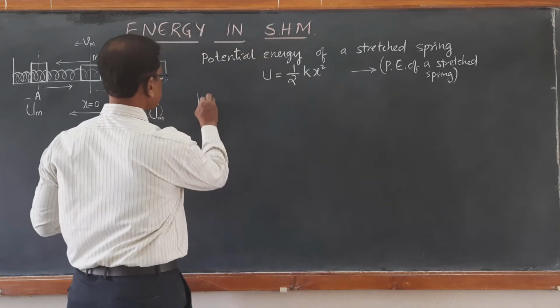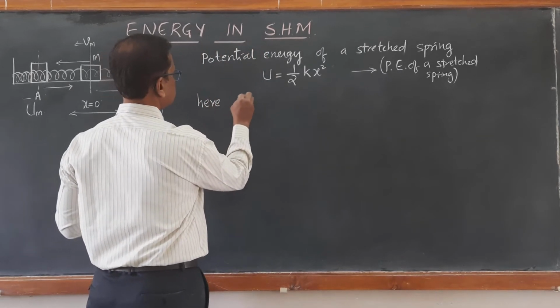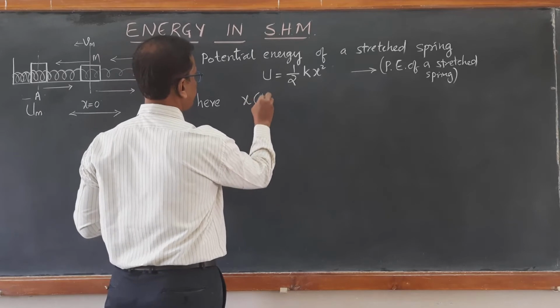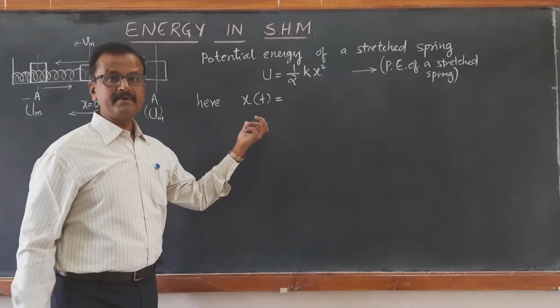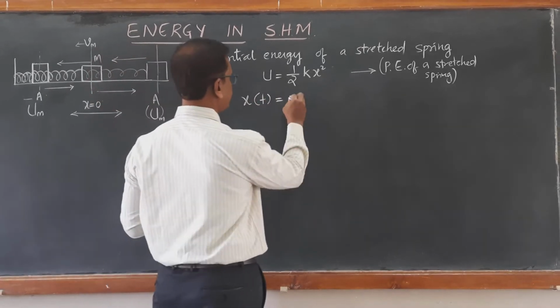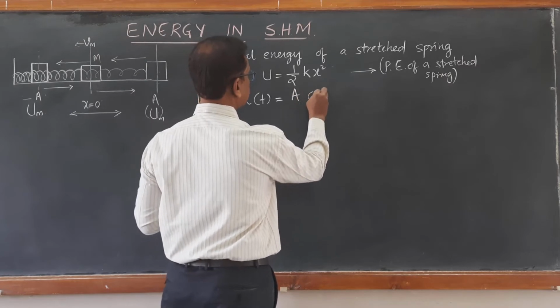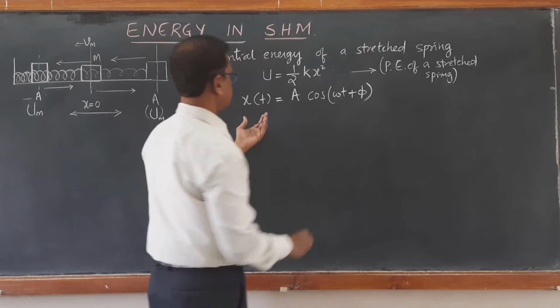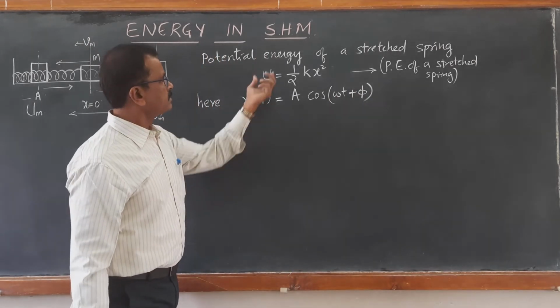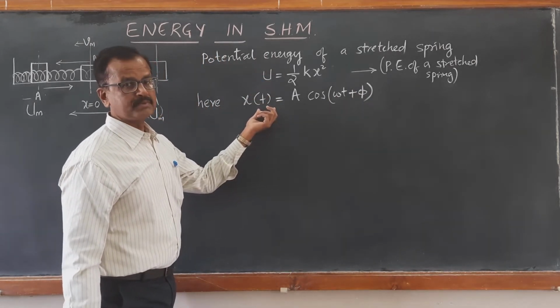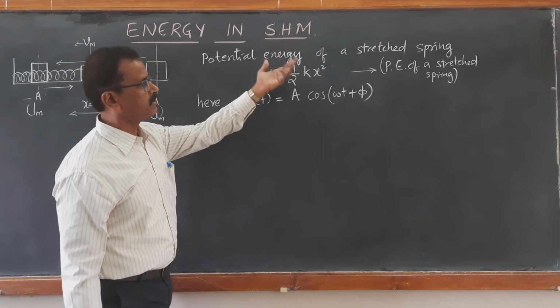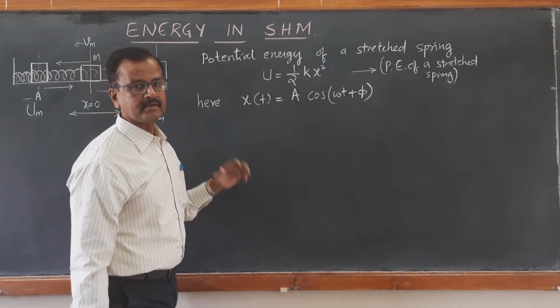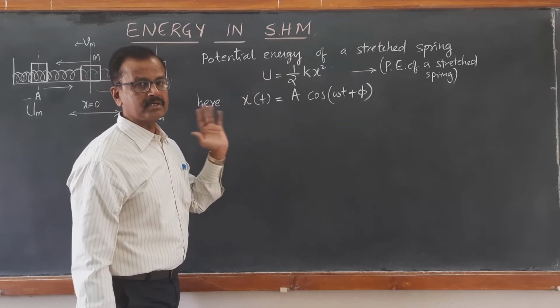Since x is the time dependent displacement of the spring, it becomes A cos(omega t plus phi). It is time dependent since it represents the displacement of simple harmonic motion of the oscillating spring, right?